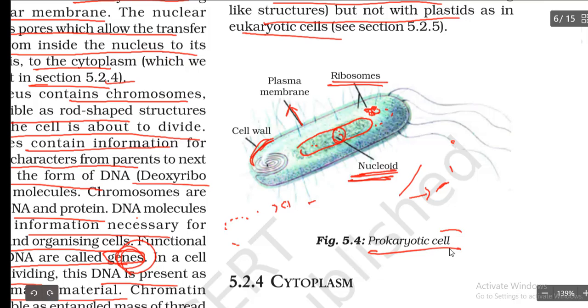So a prokaryotic cell is nothing but a cell which does not have a nuclear membrane, and some other parts are also lacking.